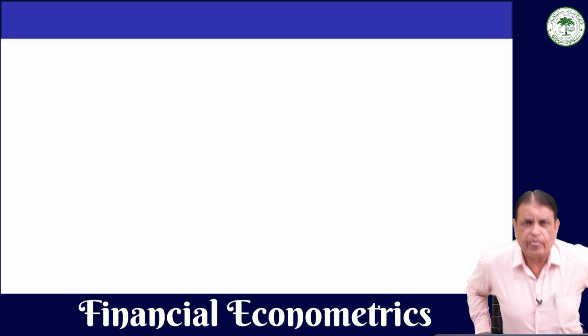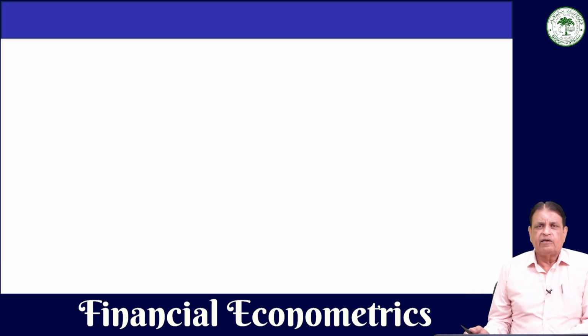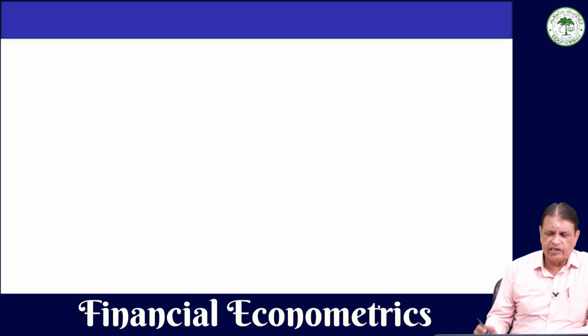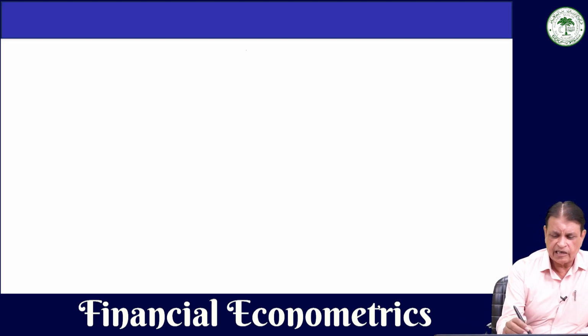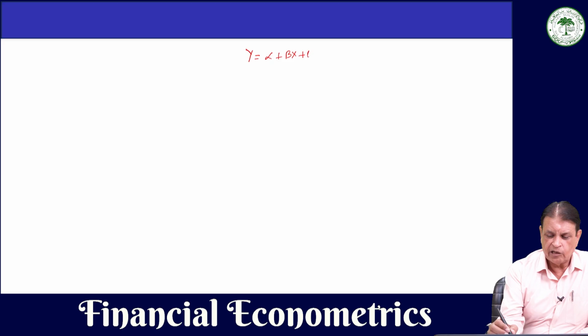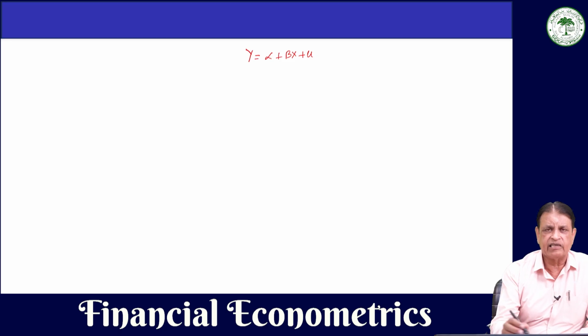A proof for the properties of this least square estimator. So let us write first the population regression function: y is equal to alpha plus beta x plus u. Now remember, here I am not writing yi, xi and ui. This is just to save time, but it does not mean that you should also do so. You should write yi, xi and ui as they are. This is our population regression function,